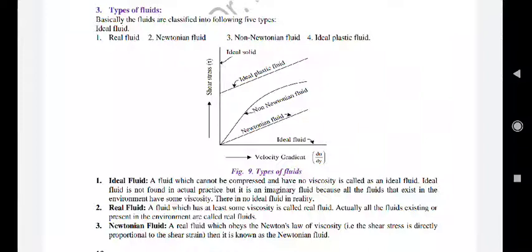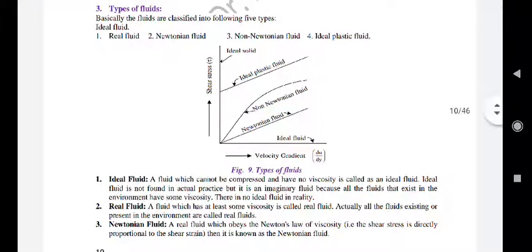Today we will continue the next topic of fluid mechanics, that is types of fluids. During these classes, we have discussed various properties of fluids and problems related to them. The next topic is types of fluids. So we have the following types of fluids: one is ideal fluid, another one is real fluid, third one Newtonian fluid, fourth one non-Newtonian fluid, and fifth one ideal plastic fluid.